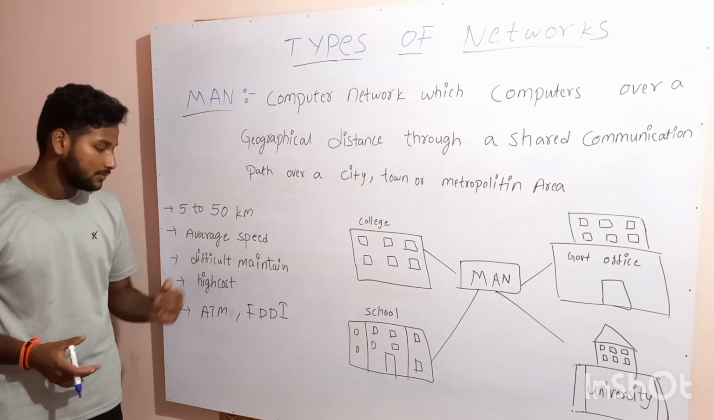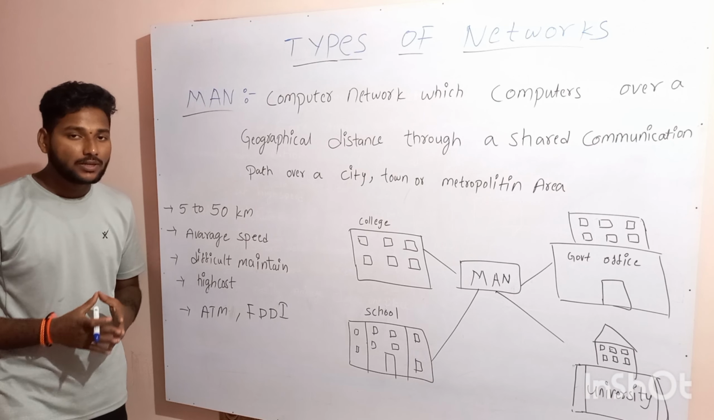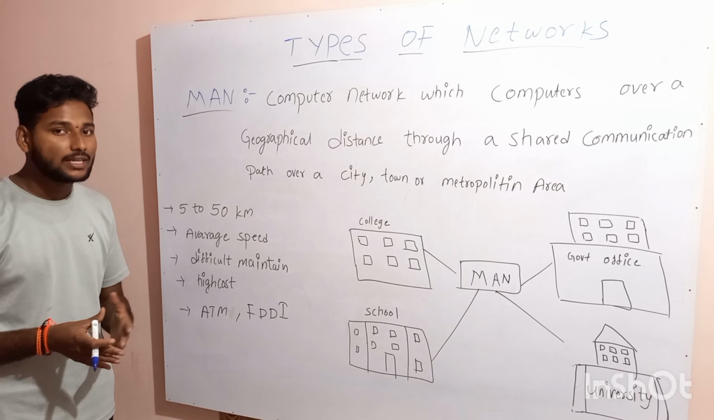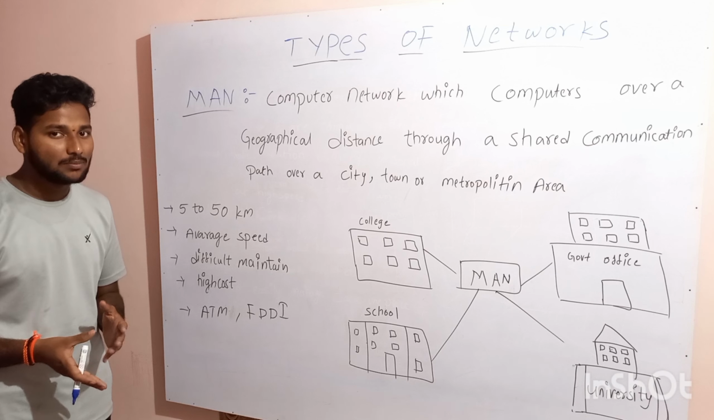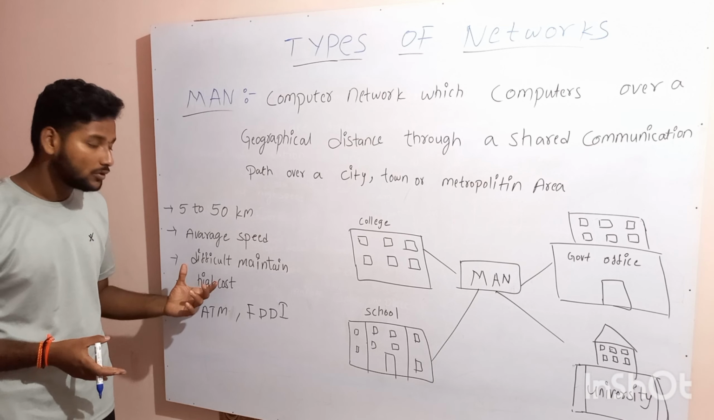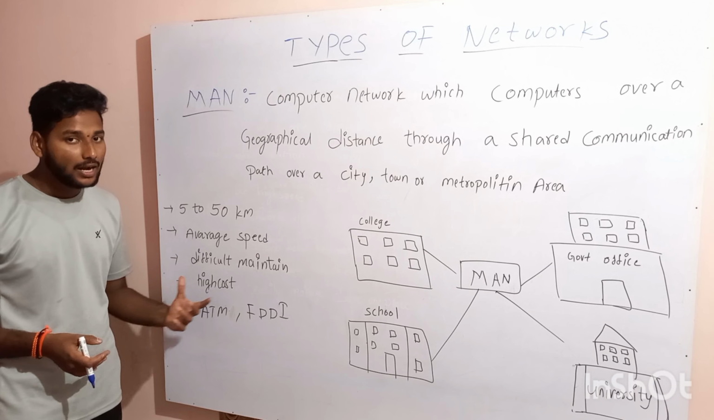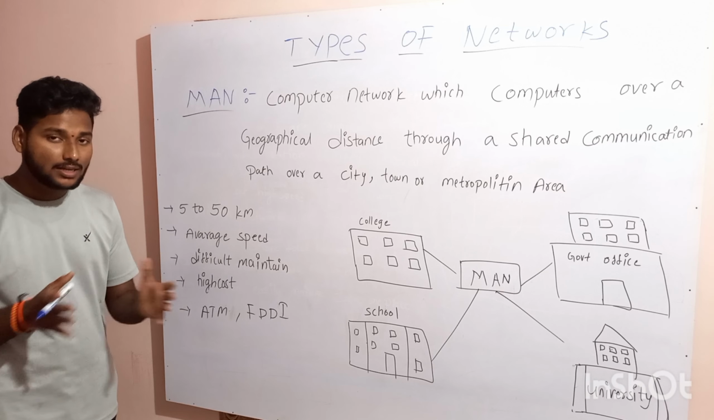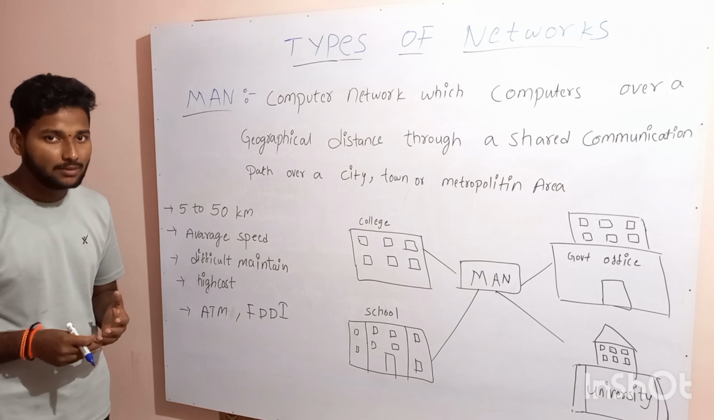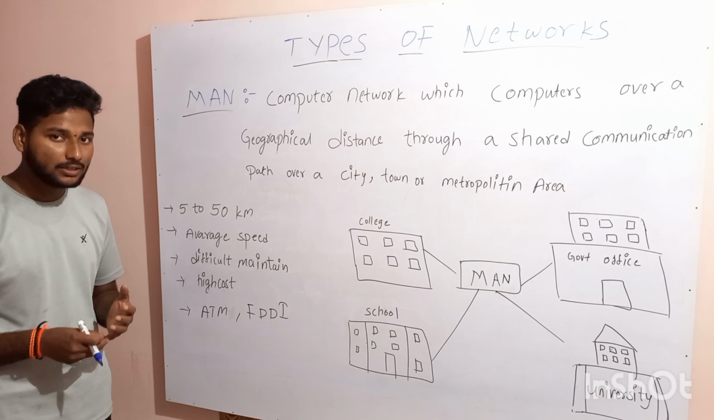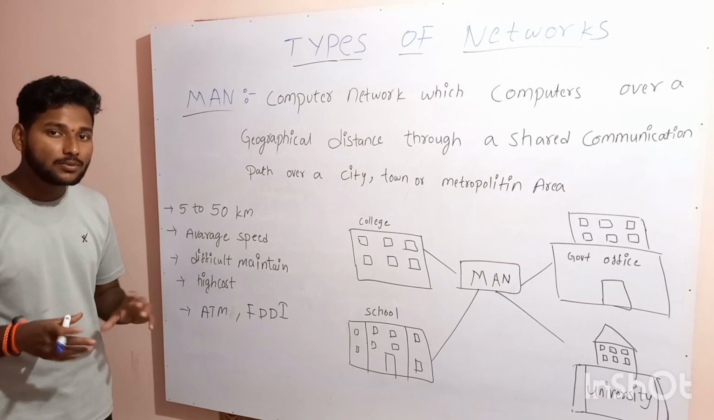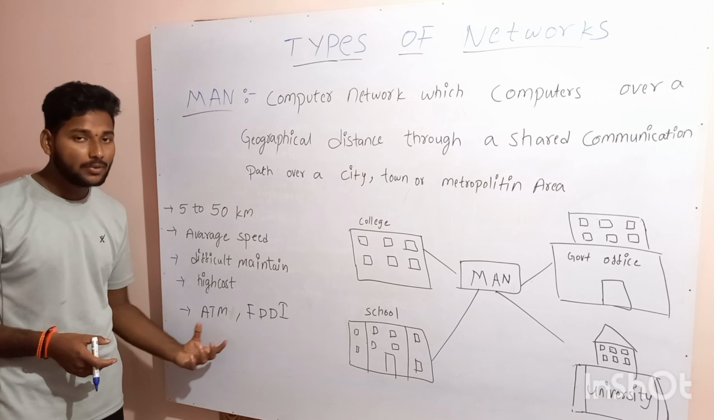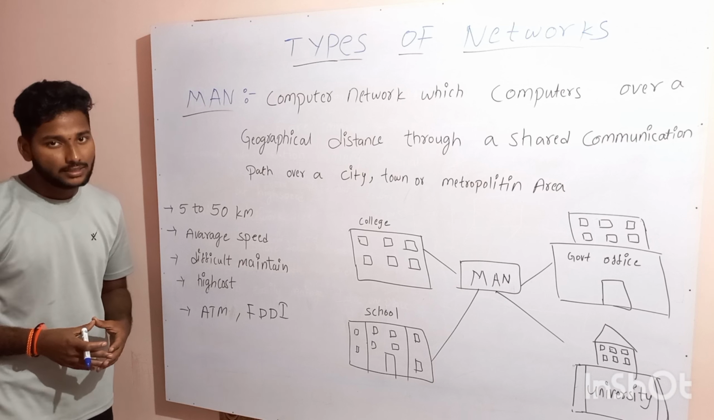It is difficult to maintain because in this 5 to 50 kilometers range, if any cables are damaged, their replacement is very difficult. So it is difficult to maintain and the cost is also high, because for this 5 to 50 kilometers range we need to buy cables, optical fiber cable or twisted pair cable. These cables cost more, and this is mainly used in ATM and FDDI technologies.